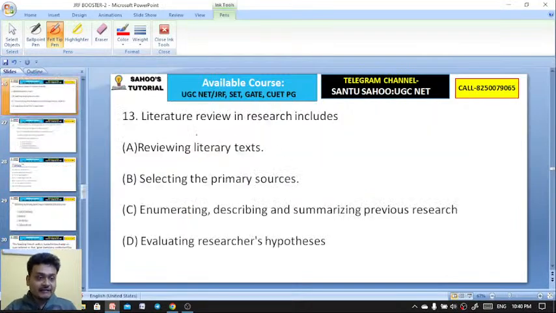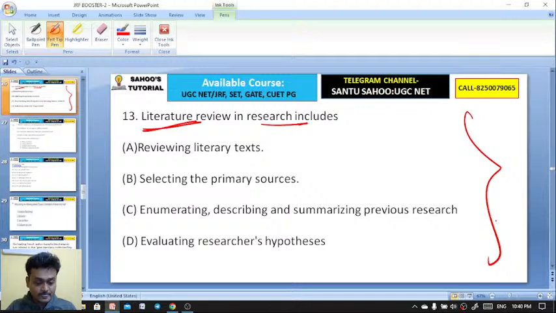Literature review. Literature review in research includes what? First, what do you do? Plan. Select a topic. After selecting the topic, first let me answer this. Literature review in research includes which of these?